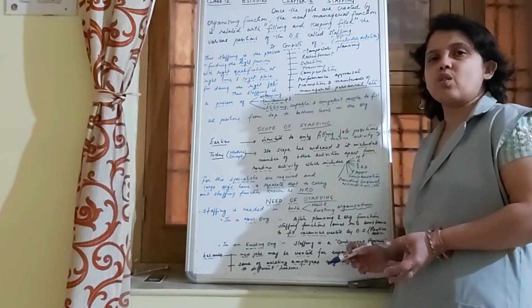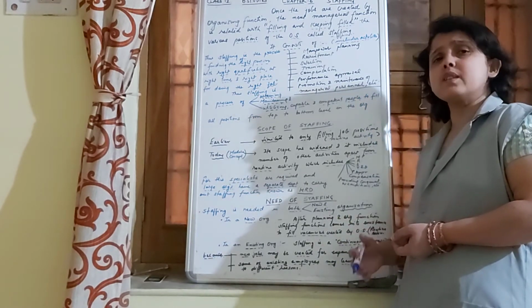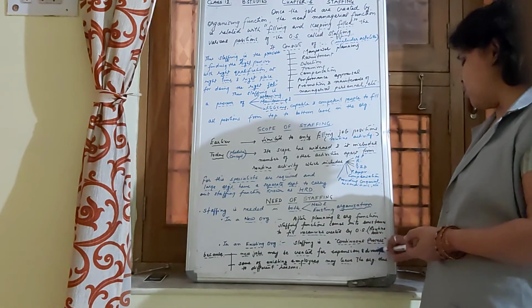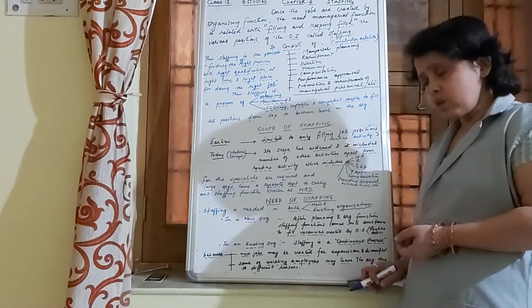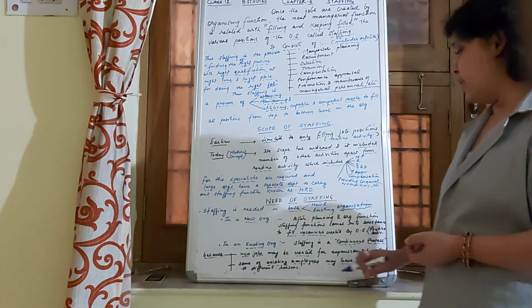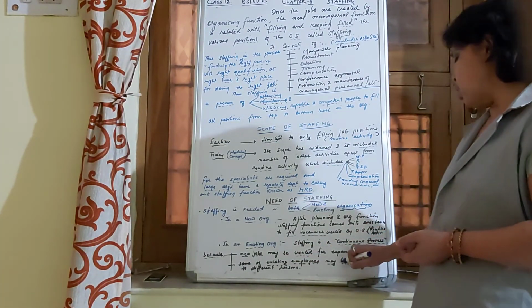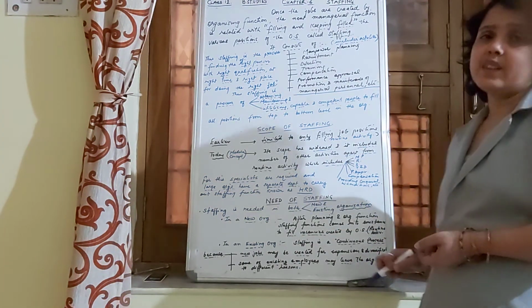In an existing organization, time and again new vacancies come into existence in the case of expansion and diversification. Also, new vacancies arise when some of the existing employees leave the organization for different reasons.